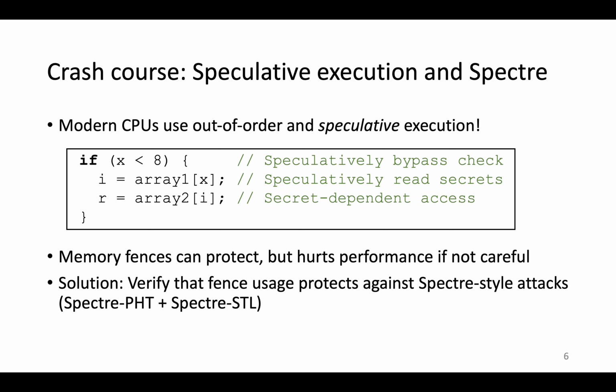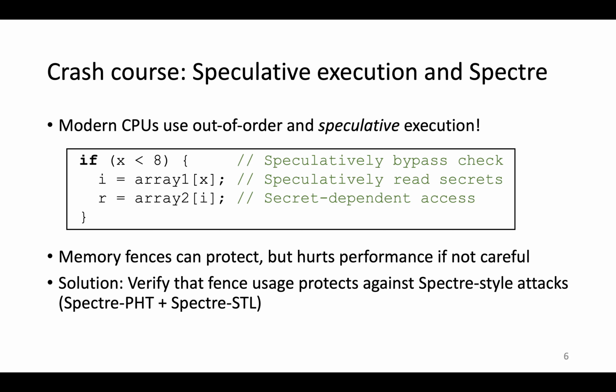For example, upon reaching a conditional branch, modern CPUs can use a branch predictor, known as the pattern history table, or PHT, to speculatively execute one of the branches before even resolving the branch condition. And so if the predicted path is correct, then the CPU commits speculatively computed results to the architectural state, giving us a performance boost. But otherwise, if the predicted branch is incorrect, then the CPU backtracks to the last correct state by discarding all speculatively computed results, and this gives us performance similar to idling, so we haven't lost much.